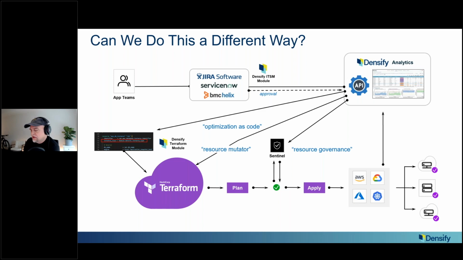I'll show that in a second. And maybe there's not just one right answer here. Instead of us saying this is the perfect right instance, no, we'll give you a bit of freedom. You can do whatever you want within reason. We're just going to put some guardrails on what you're doing based on the analytics. So this was the origin of this thought, where if we work in the stack, in the policy engines, we can implement what we're doing as a form of governance and give the engineers a bit more freedom while still giving them the rigor that they can trust.